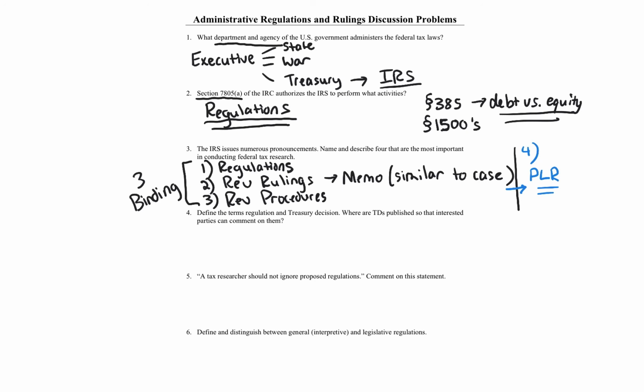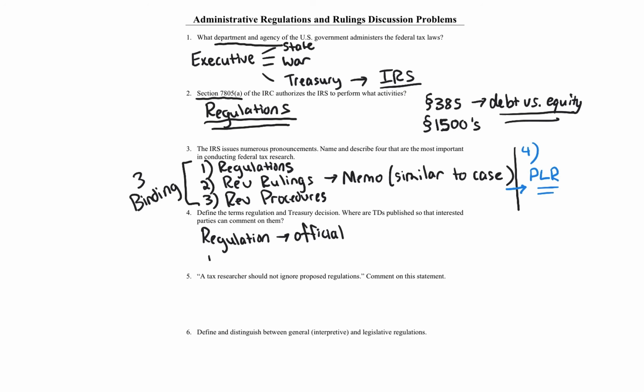Question 4 asks, define the terms regulation and treasury decision. What are TDs or treasury decisions? Where are TDs published so that interested parties can comment on them? So, the definition of a regulation: regulations constitute the IRS's official interpretation. It goes through the official process, the comment period, the public notice period. You get public hearings. You get all this stuff that goes before the IRS. So regulations constitute the IRS's official interpretation of a portion of the Internal Revenue Code.